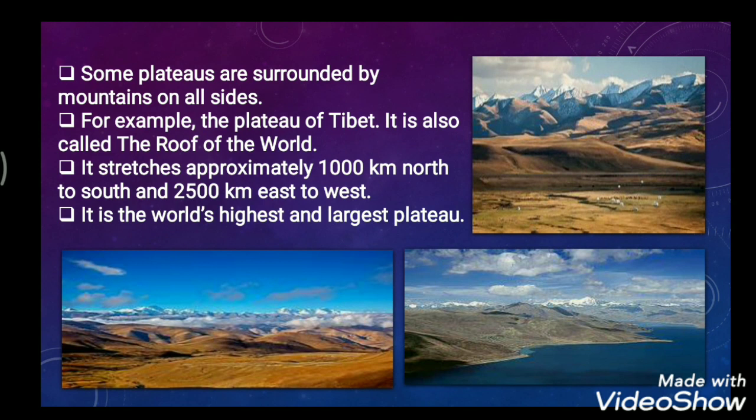Some plateaus are surrounded by mountains on all sides. For example, the plateau of Tibet, which we also call the Tibetan Plateau, is called the roof of the world. If you see the picture, you will understand properly. The Tibetan Plateau is surrounded by mountains on all sides, and that's why it is also called the roof of the world.